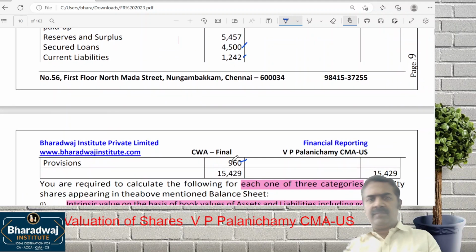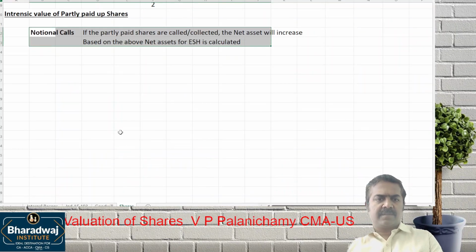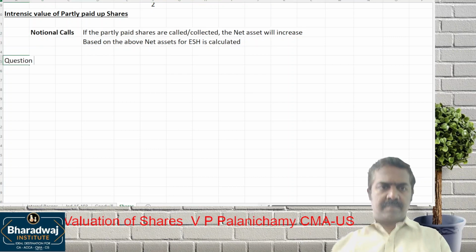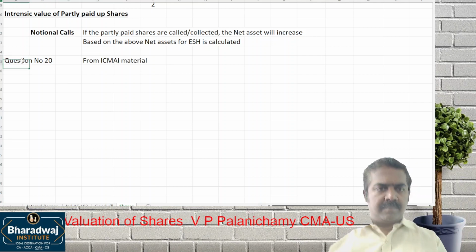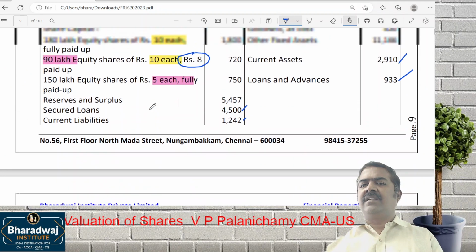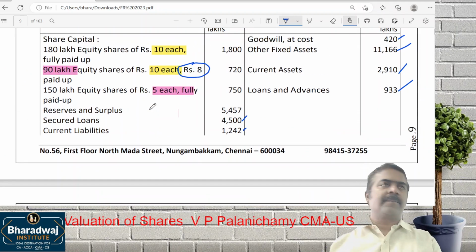Which value will we work out first? Assets. Since book value of assets is taken, is any asset to be eliminated here?